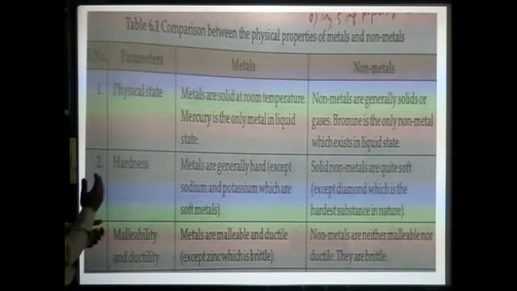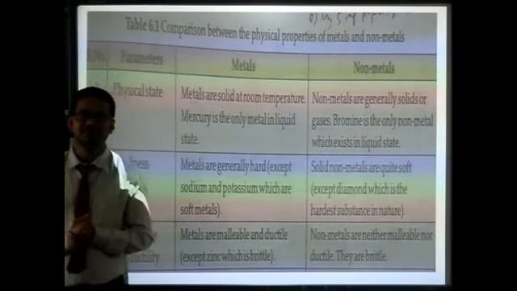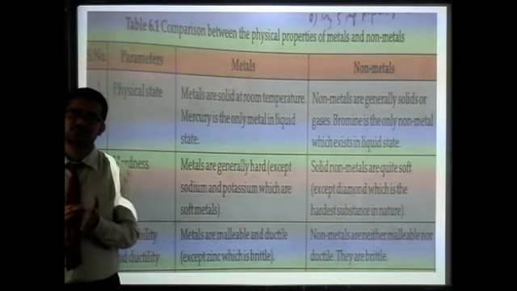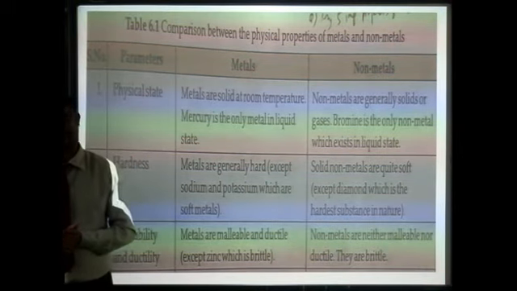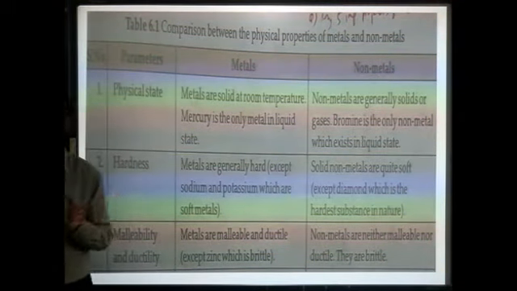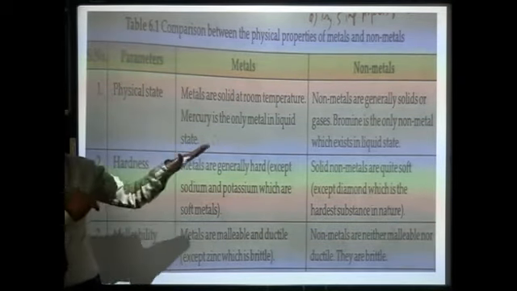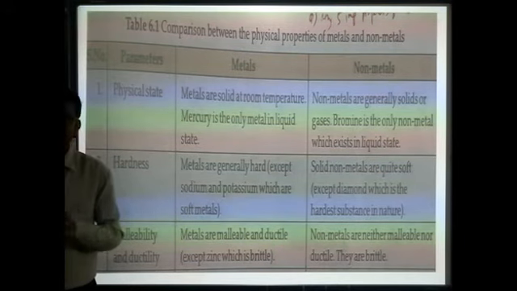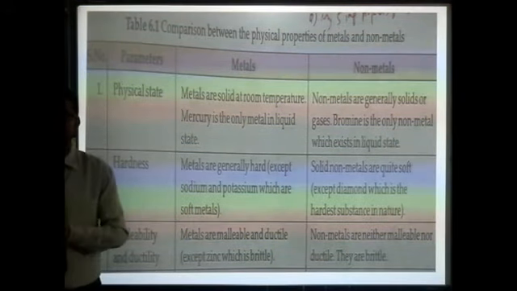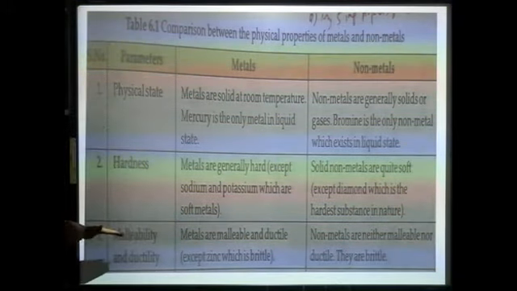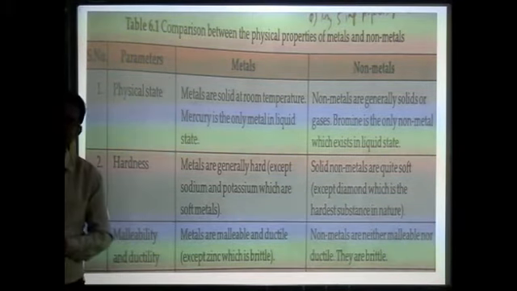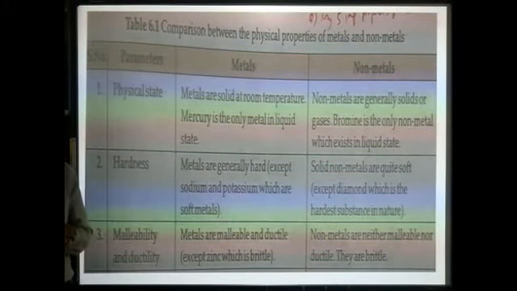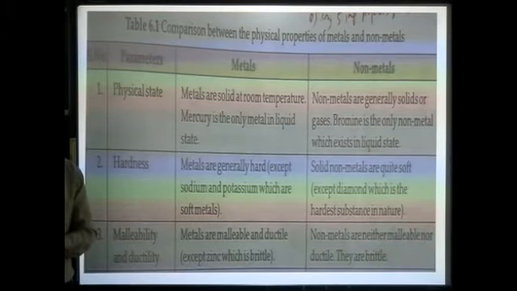Now on the basis of hardness, metals are generally hard, except sodium and potassium, which can be cut with a knife. They are very soft. Among non-metals, all are soft except diamond, which is a very hard substance. Then malleability and ductility. Metals are malleable and ductile except zinc, which is brittle.